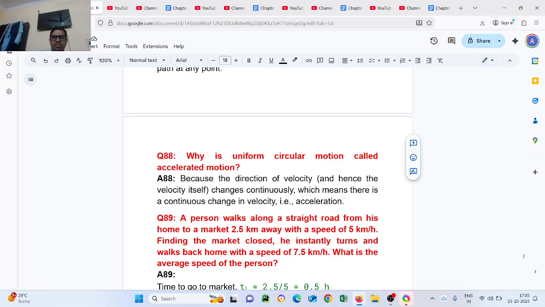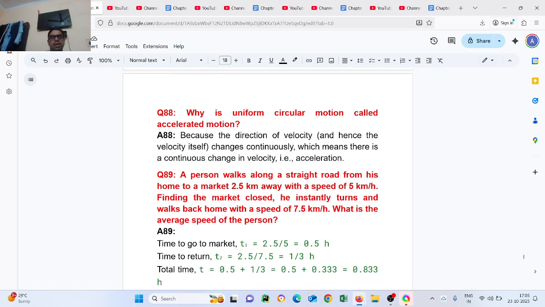Because the direction of velocity and hence the velocity itself changes continuously, which means there is a continuous change in velocity, that is acceleration.